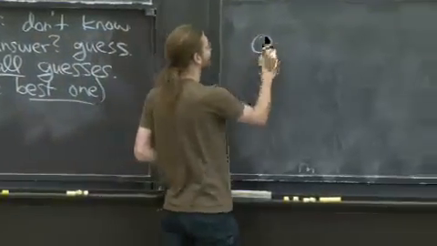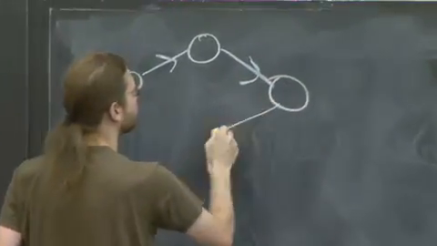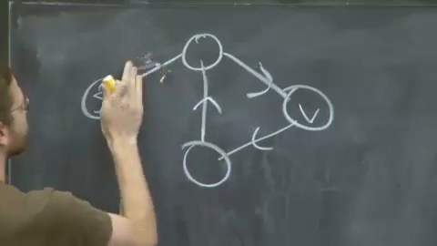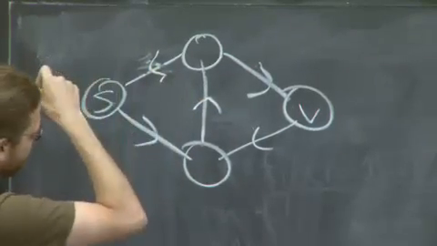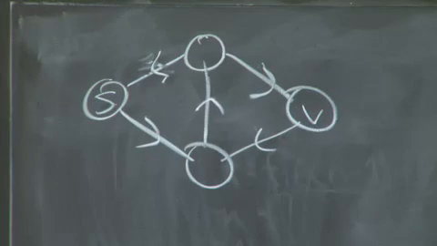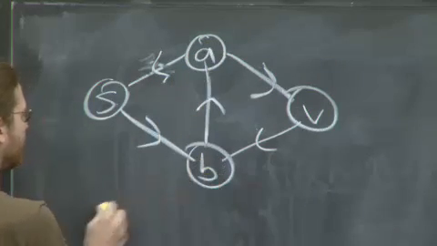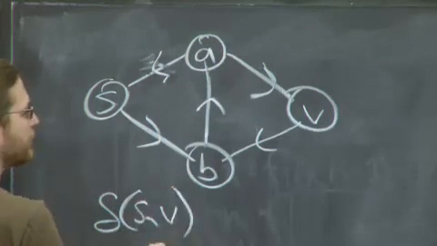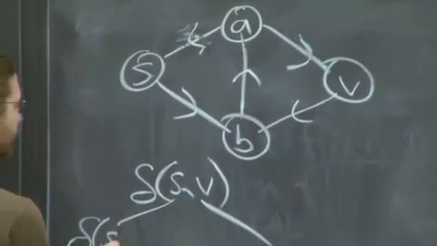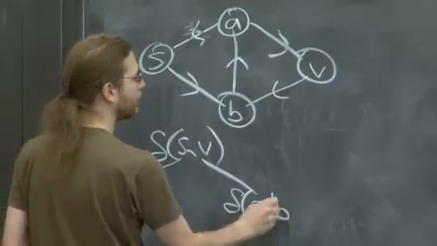Let me draw you a graph. Something like that. So if we wanted to compute delta of s comma v, let me give these guys names A and B. To compute that, we need to know delta of s comma a and delta of s comma b.